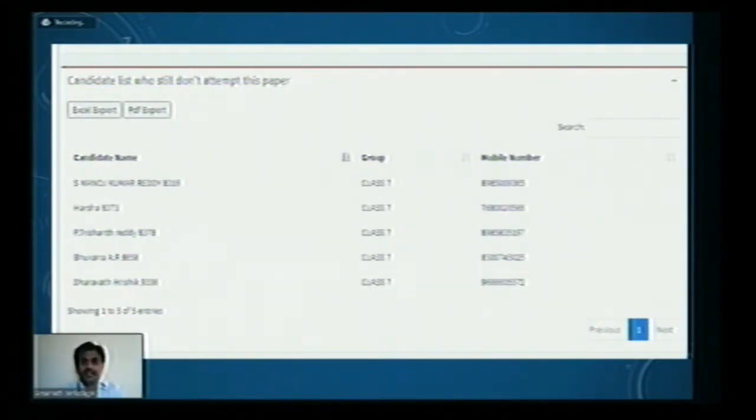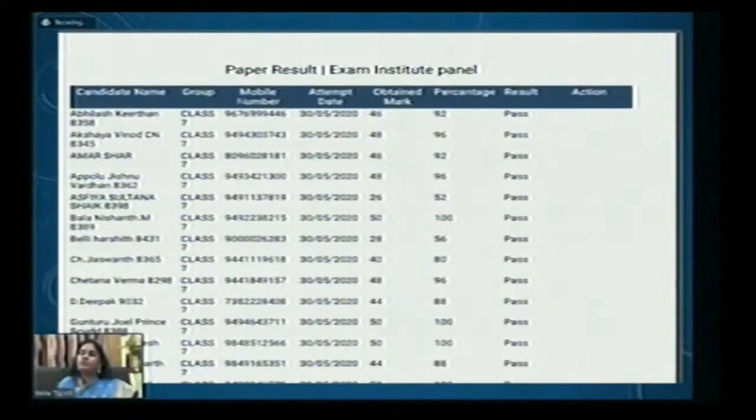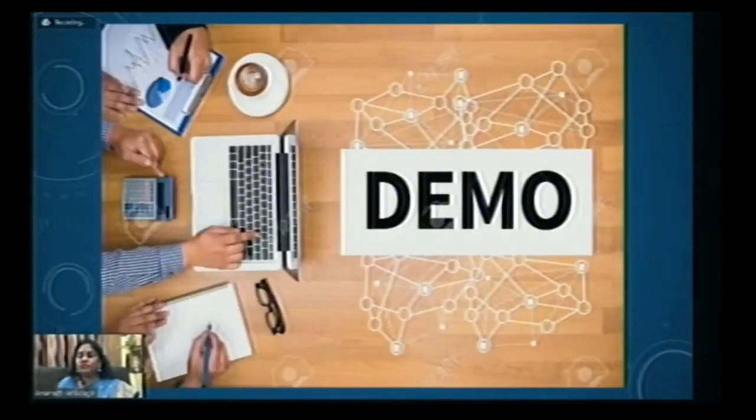And this is about the result. The good thing about this Papershala website is we can export the results in an Excel sheet for further analysis or in PDF format, so that the analysis of the results will be easy for the teacher as well. So these are the things we are going to have in our demo now. Create a group, how to create a paper, how to add questions. We'll have a live demo now. So based on that, you'll understand in a better way.